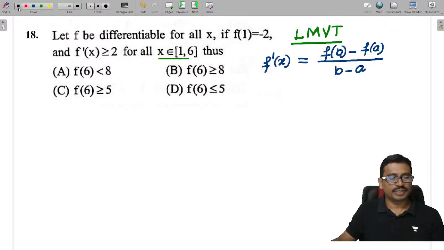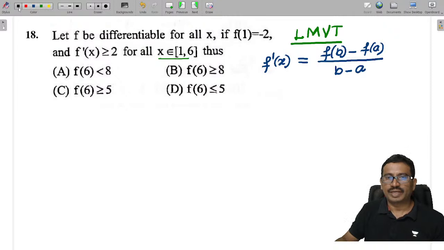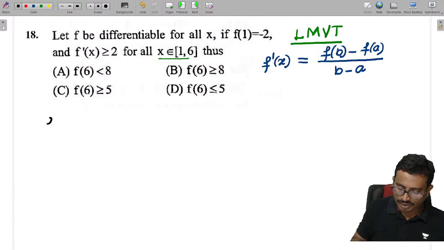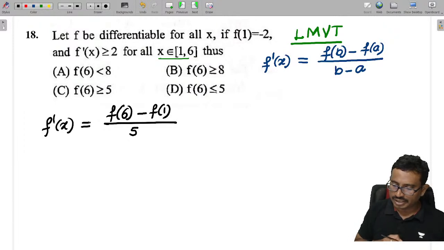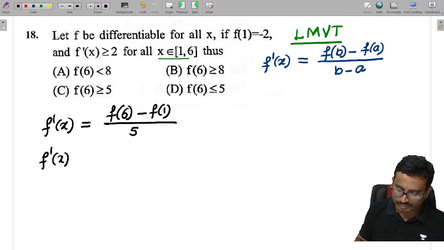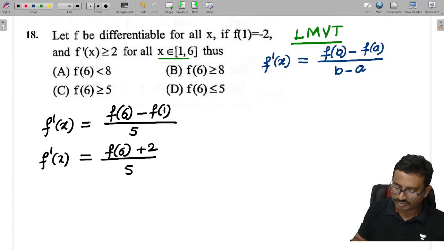Here a is 1, b is 6. So f dash of x is equal to f of 6 minus f of 1 by 5. And they have given f of 1, so f dash of x is equal to f of 6 plus 2 by 5.